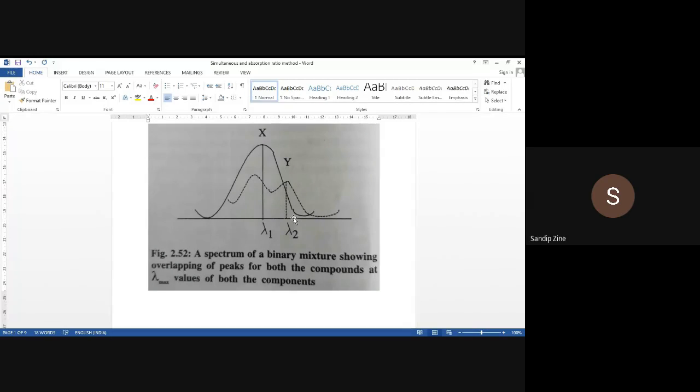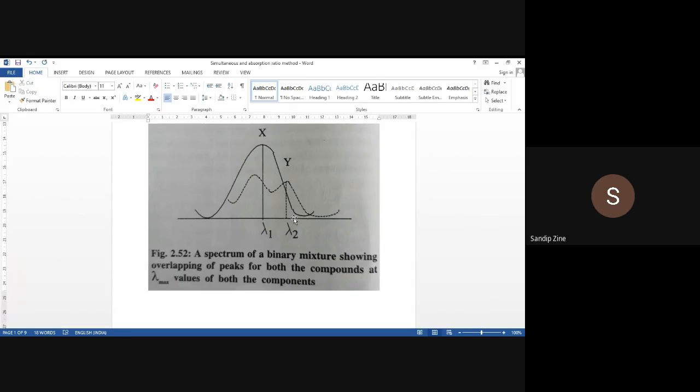And I know you have done some problems related to Lambert-Beer's law in previous semesters, and at that time your understanding was very good by solving those problems. So that small a value, if it is given in the literature, obviously we will pick that up.